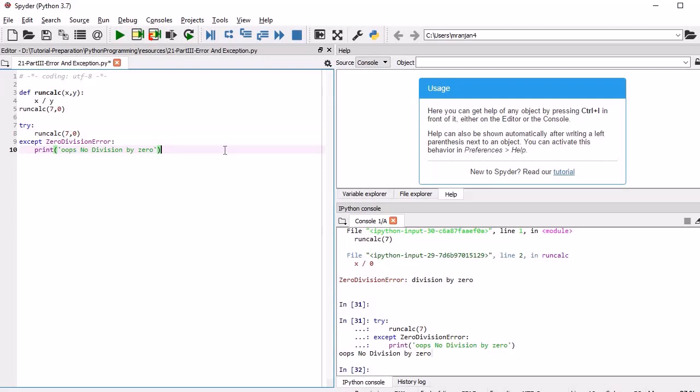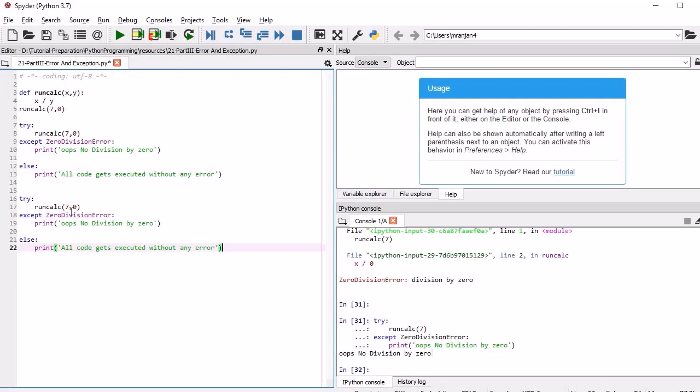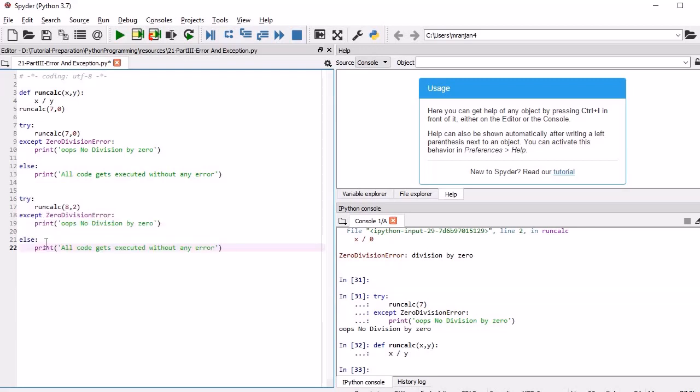Now to understand the else block, we need to introduce an else block over here, and if everything goes well, then we print that all code got executed without any error. This time we will copy this code and make a little change to understand it. We will pass 8 and some non-zero value. If you run it, the except block will not be executed. Instead, the else block will get executed.